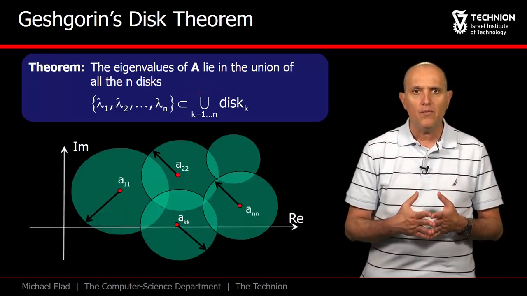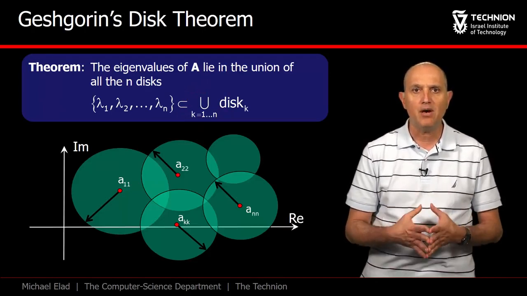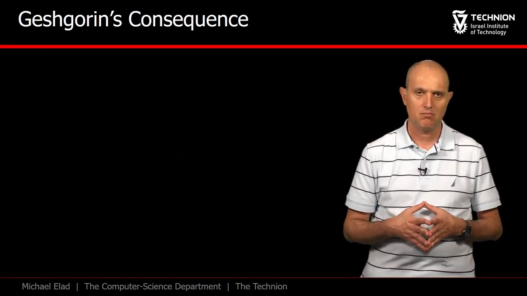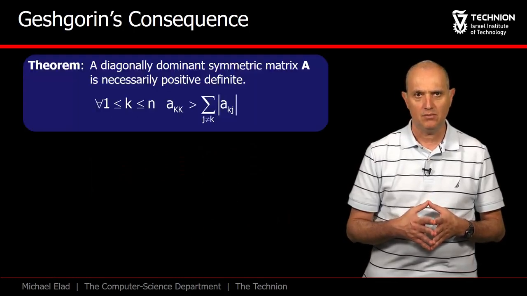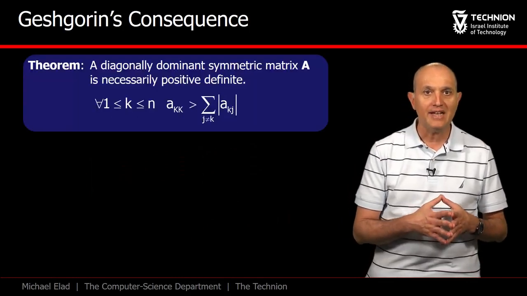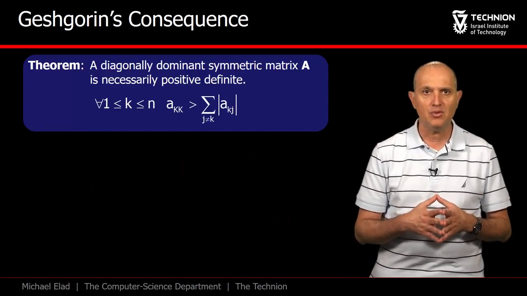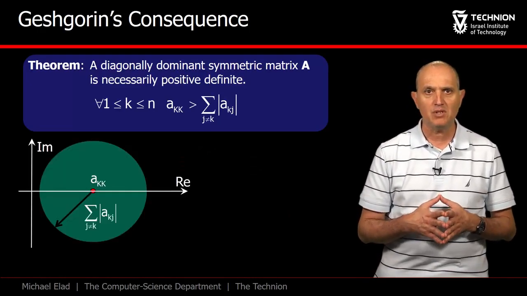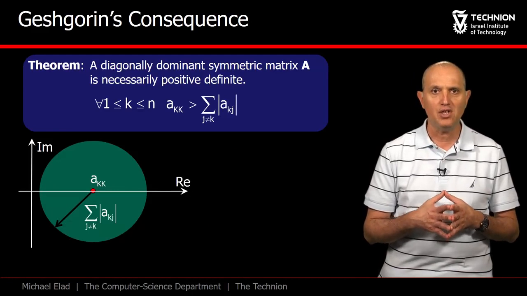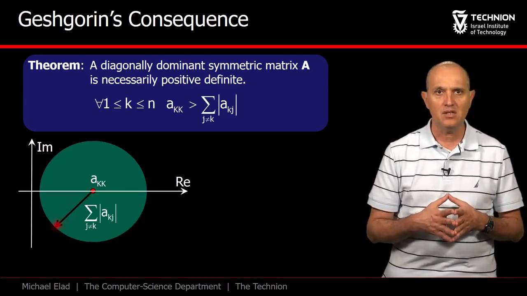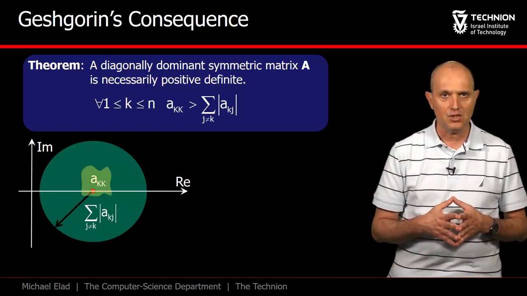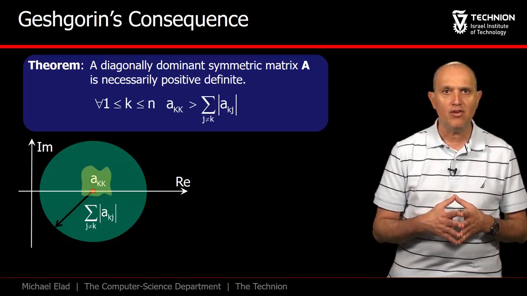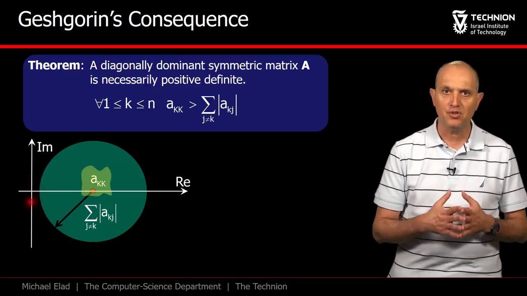So, draw all the disks, and this defines where the eigenvalues of this matrix can be found in the complex plane. An immediate and important consequence of this theorem is the following property. Consider a matrix A that is real and symmetric, having positive entries in its main diagonal. Such a matrix is called diagonally dominant if for each of its disks the radius is strictly smaller than the value of the center point. As such, the disks of this matrix never overlap with the origin, and thus A is invertible.